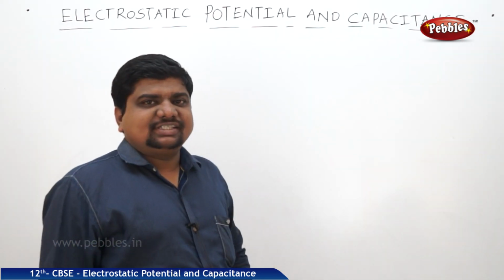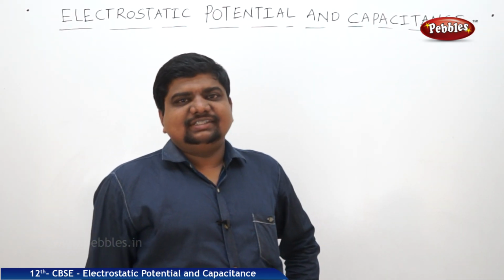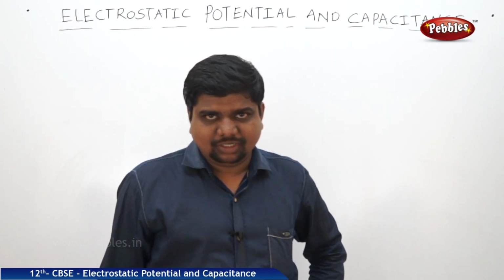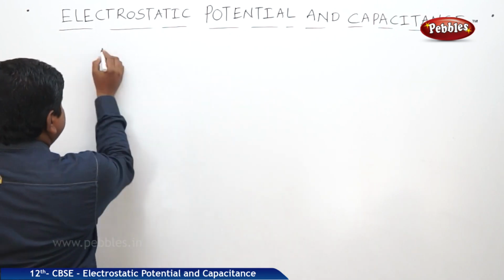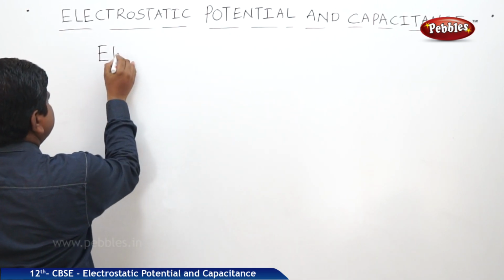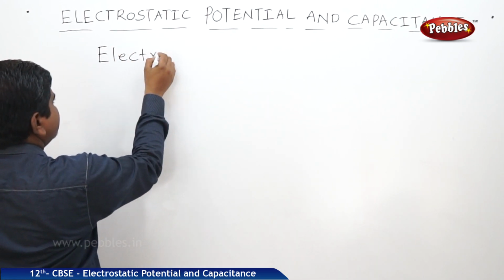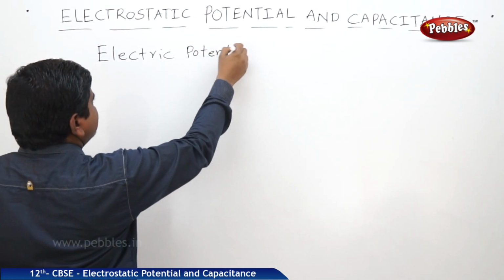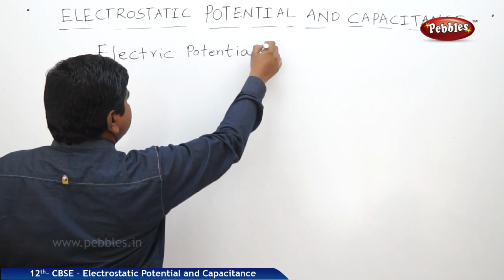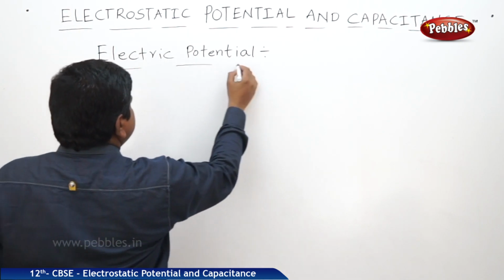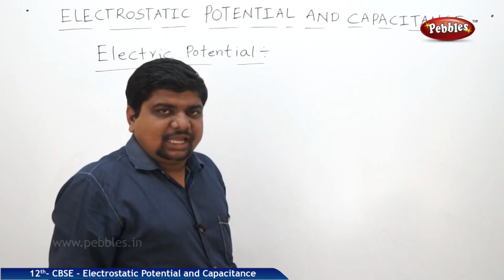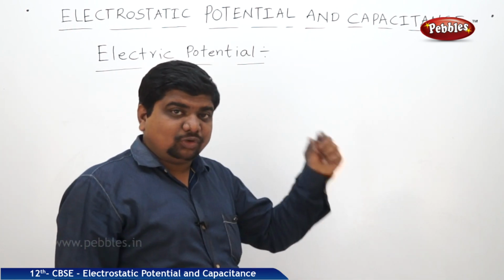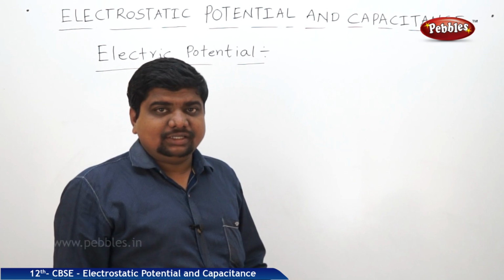Now we are going to discuss electric potential and potential difference related units and dimensional formula. Electric potential, as per the introduction given for this concept, is similar to the potential energy of a freely falling body.